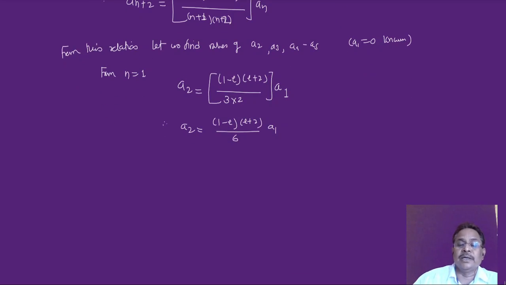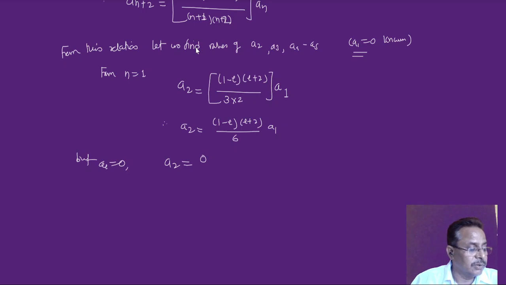But already we have taken in case 1 that a1 is equal to 0. Sorry, we have made one mistake here: n is equal to 1 gives a3, so n plus 2 is 3, a3 is equal to this into a1, therefore a3 is 0.